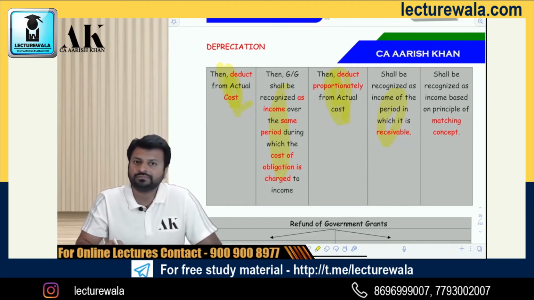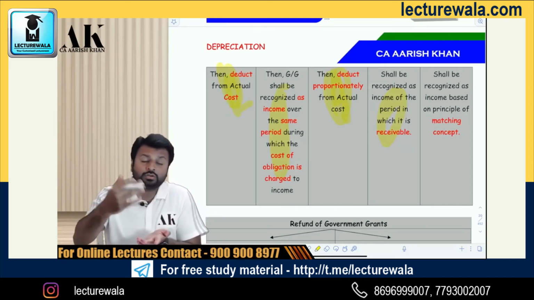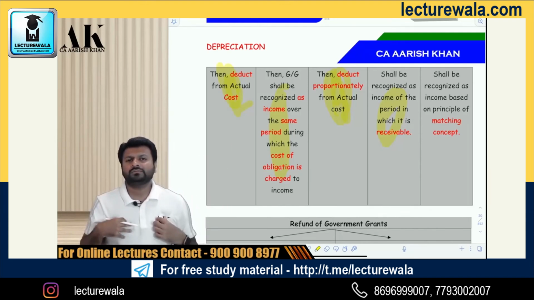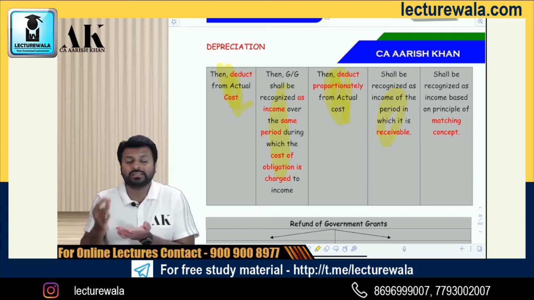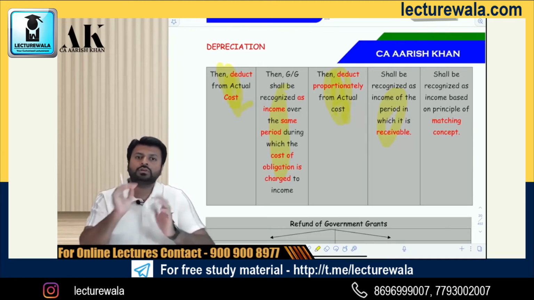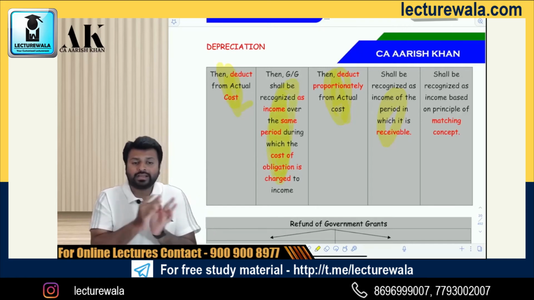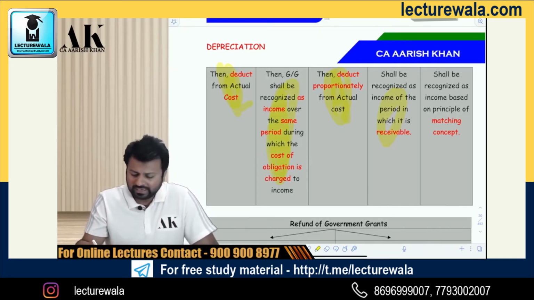Suppose the government tells you, we are giving you 100 crore. You have to use this 100 crore every year to do these expenditures. So the government has given you 100 crore and has told you to buy these things out of this. The moment you start to buy those things, you will charge to your P&L, and the moment you charge to your P&L, you will also credit your P&L by recognizing that as an income. So here it is slightly complicated. It should be recognized over the same period during which the cost of the obligation is charged to income. And then the balancing figure, if any, you have to follow the accounting system, that is, the matching concept.